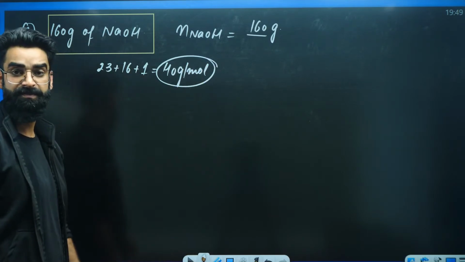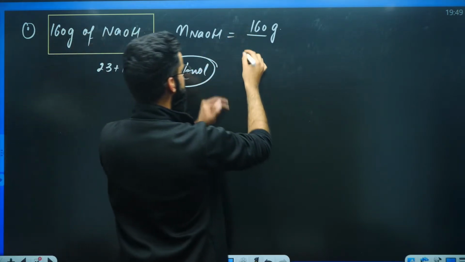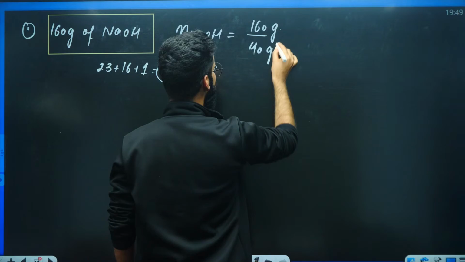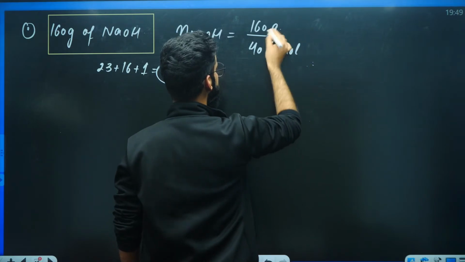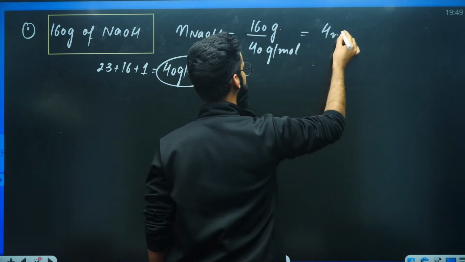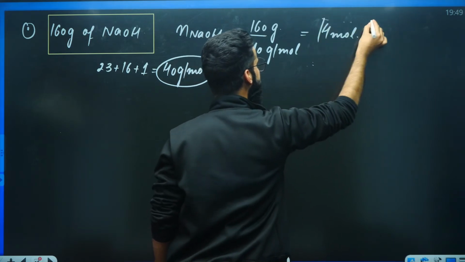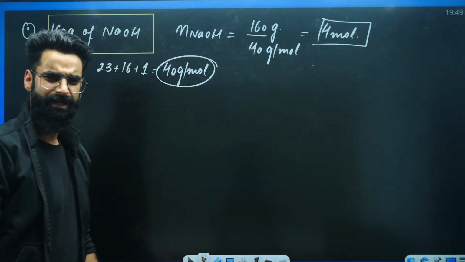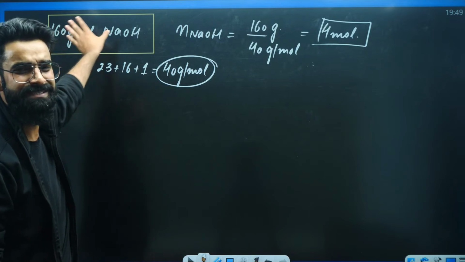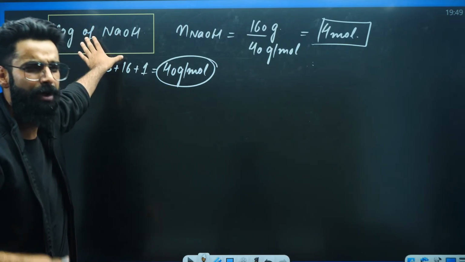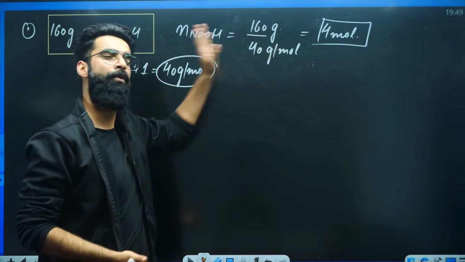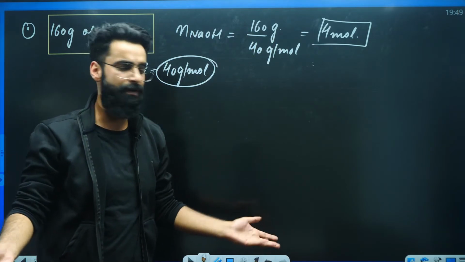Its units have to be grams per mole, right? So, given mass of the substance divided by molar mass of the substance. Grams cancel, the value comes out to be exactly 4 moles. Now, it's completely your choice whether you want to say that you have got 160 grams of NaOH in the container, or you can say you have got 4 moles of NaOH in the container. The choice is all yours.